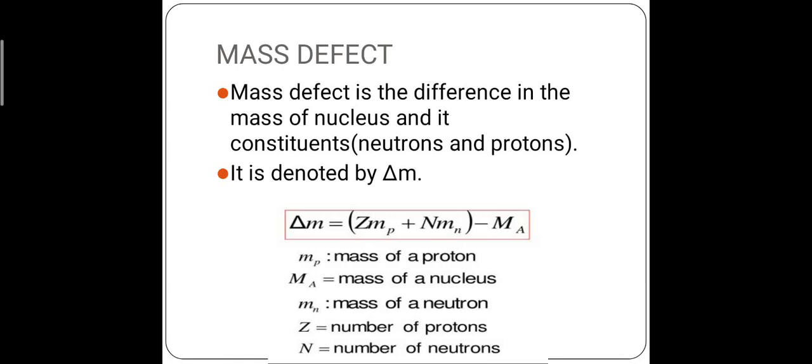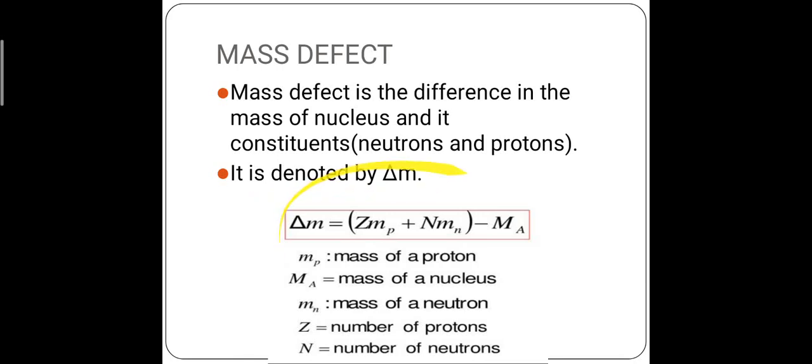Although the nucleus is made up of those particles only, there is a difference in the mass of these separate individuals. This difference is called mass defect. It is denoted by delta M.